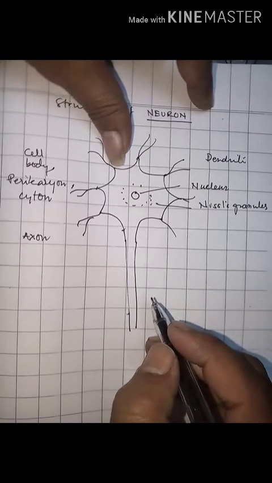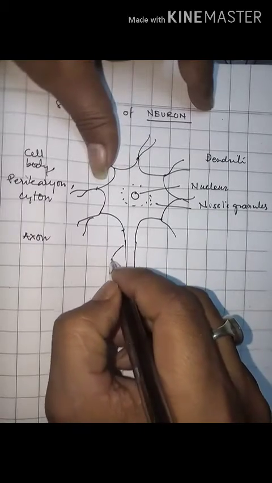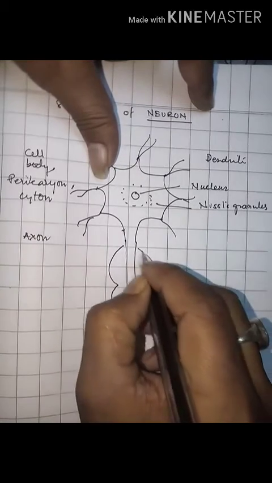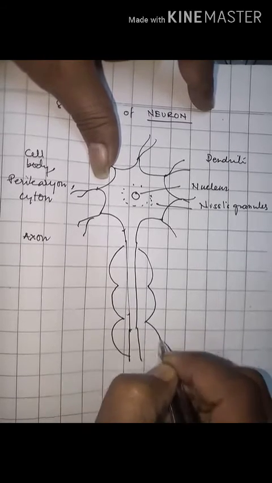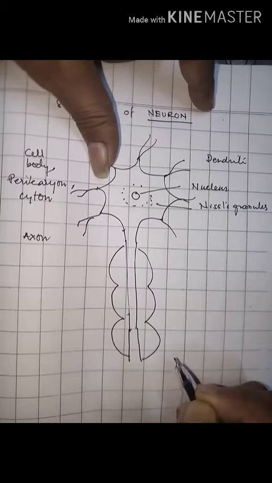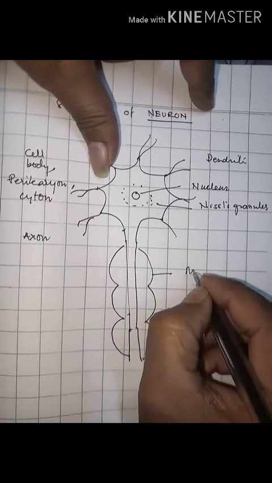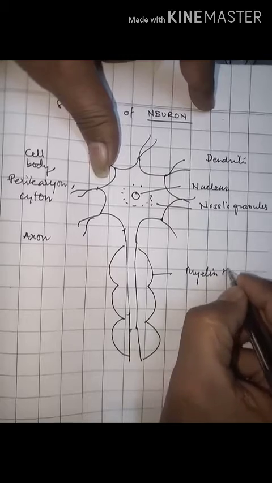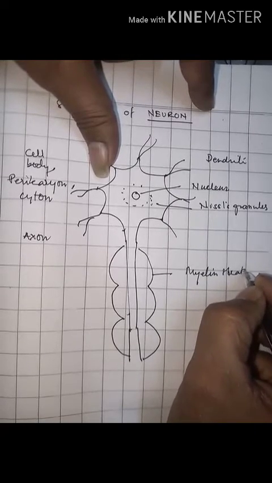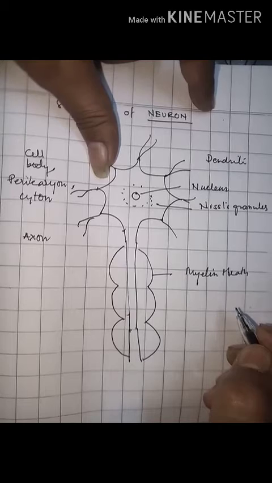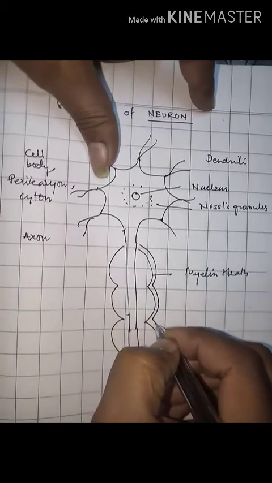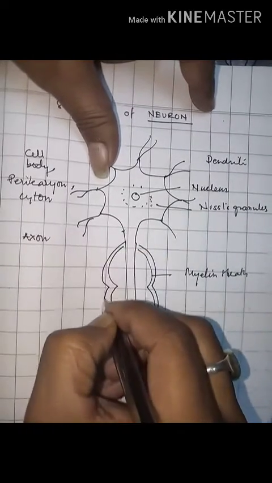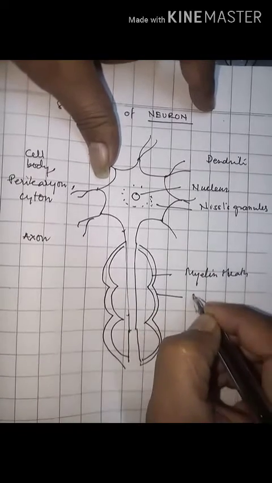In most neurons, the axon is surrounded by a white insulating sheath called the myelin sheath. So this is the myelin sheath, which is covered by an outermost thin sheath called the neurolemma. This is the neurolemma.